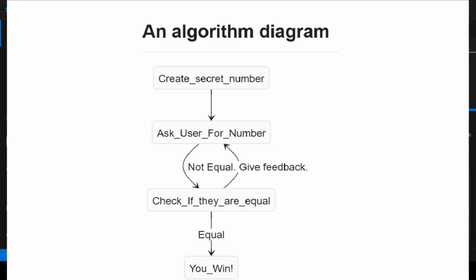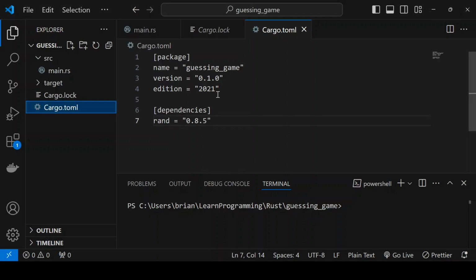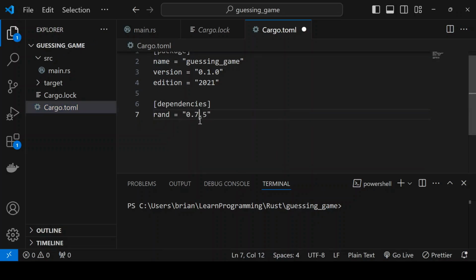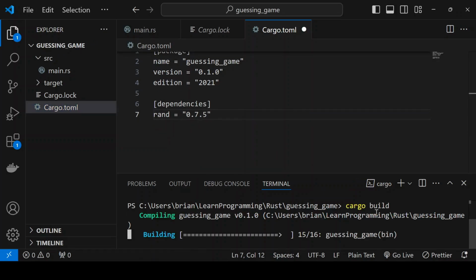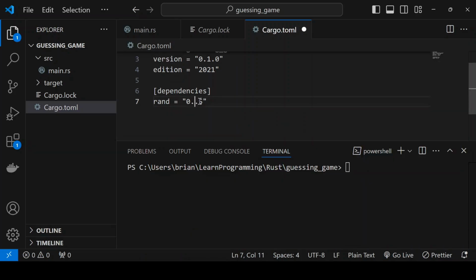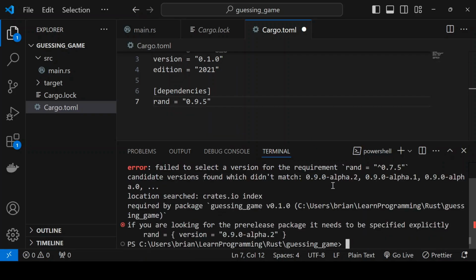Using Cargo to build our projects, we will create a TOML file automatically. This will hold the necessary dependencies our program needs. We can play with testing different versions of the libraries with our code. We can move back a few versions as shown, or even forwards like so. If we go too far, it will cause an error. It also tells us we can test a beta version of a library, which I thought was interesting.